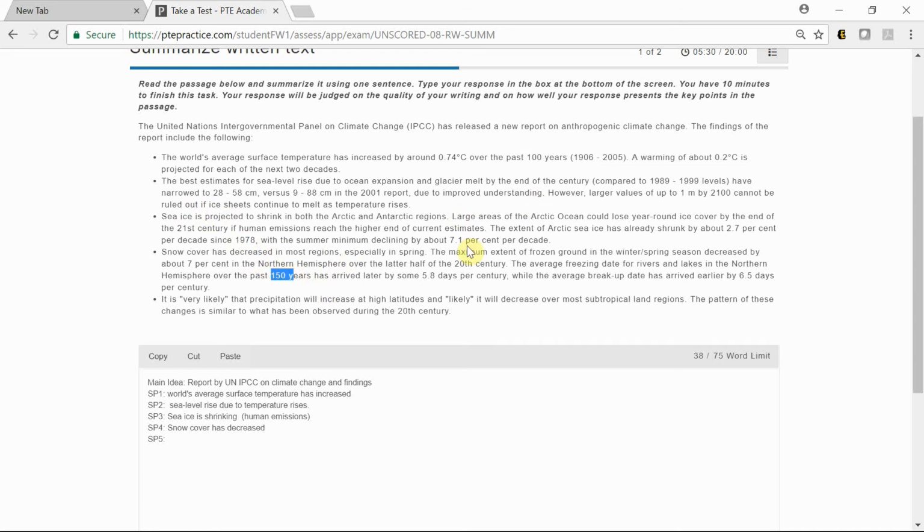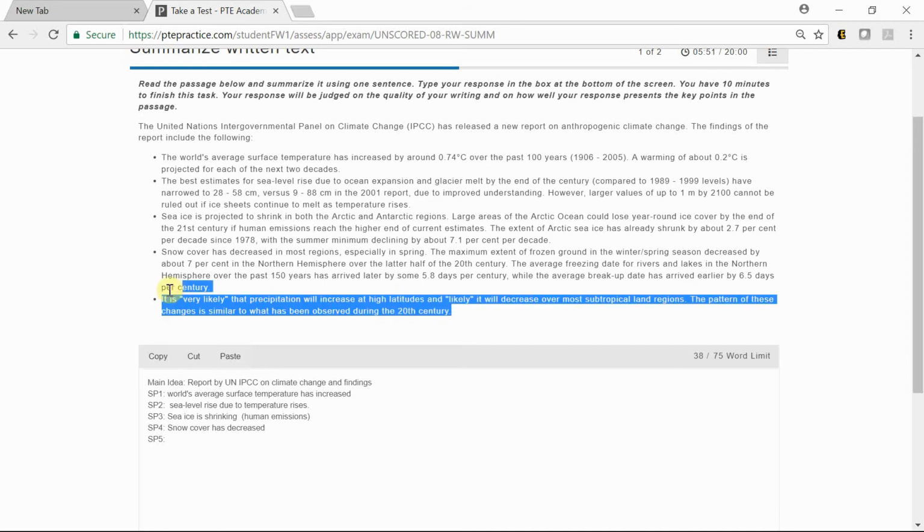So we're comparing past with current findings, and then saying that snow cover is reduced, sea ice will shrink, sea level is rising, temperature is increasing, and all that. But precipitation, right, it says it is very likely and likely. So this is just probably understanding of the situation but may not be a fact. That's what they are saying here, so I'm going to ignore this particular point.